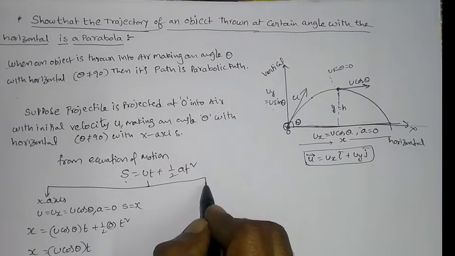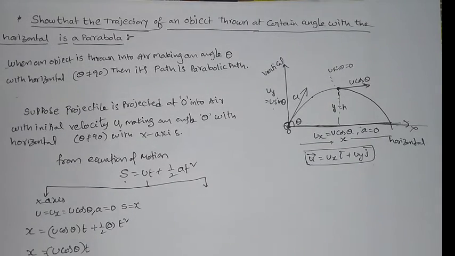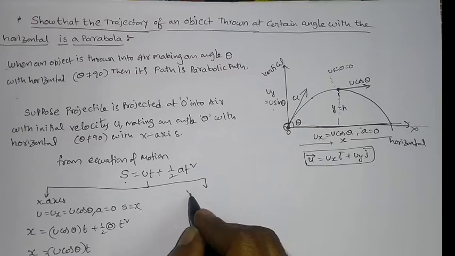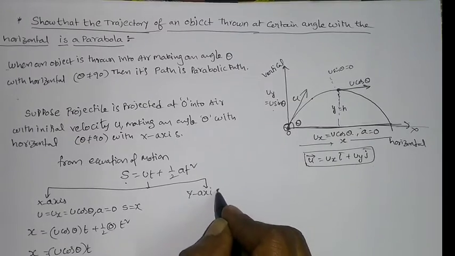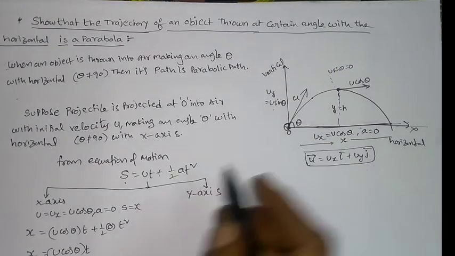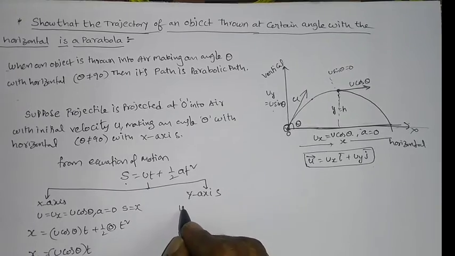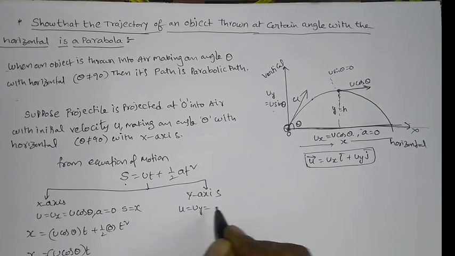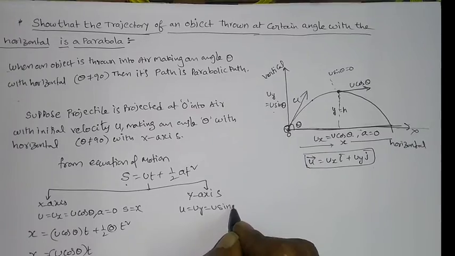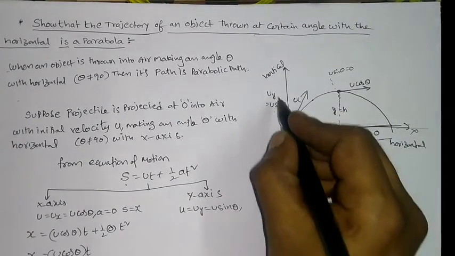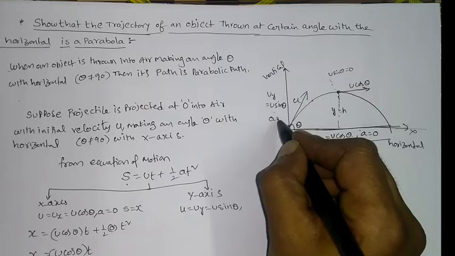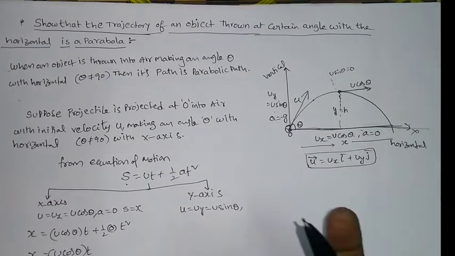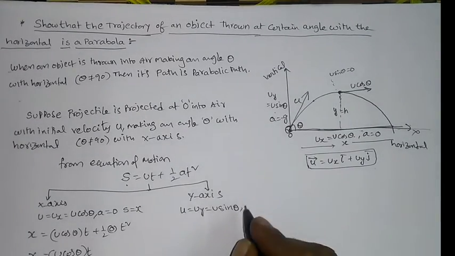So for y-axis, we can write: what are the values we know? Initial velocity as usual, u is equal to uy, which is equal to u sin theta. So here acceleration, while going in the upward direction, is equal to minus g, the negative sign indicating the upward direction.